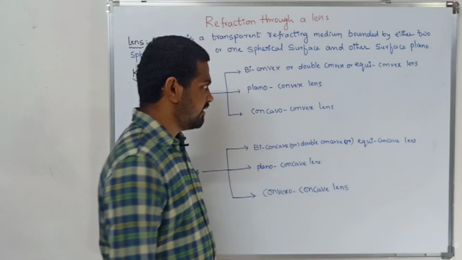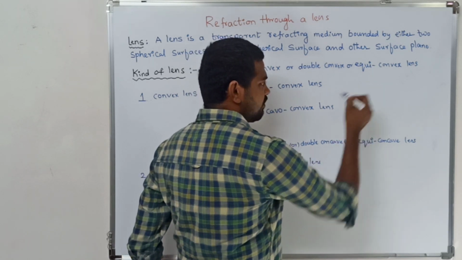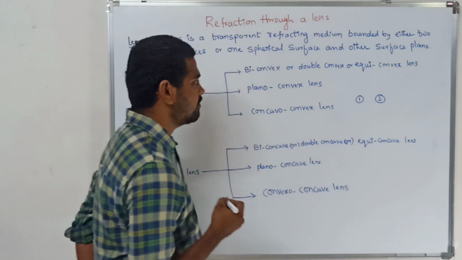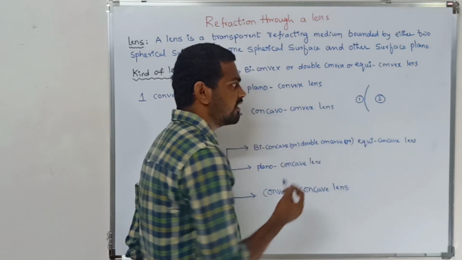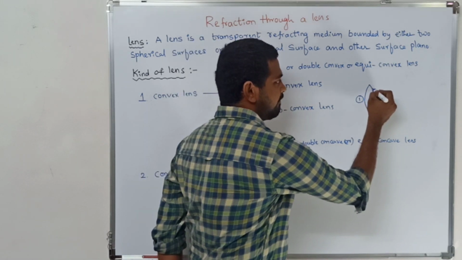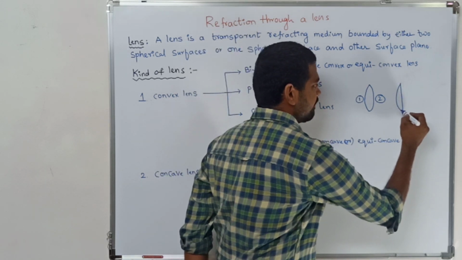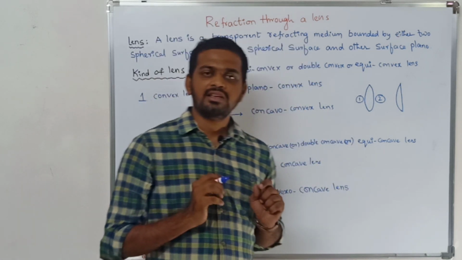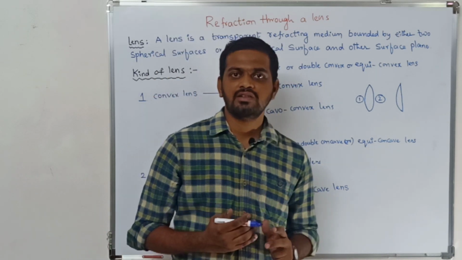Is it clear? Any lens, if you take, should consist of two surfaces. Among the two surfaces, definitely one should be a spherical surface. Coming to the second surface, either it should be a spherical surface or a plane surface. So a lens should consist of at least one spherical surface, and the second surface is either spherical or plane.